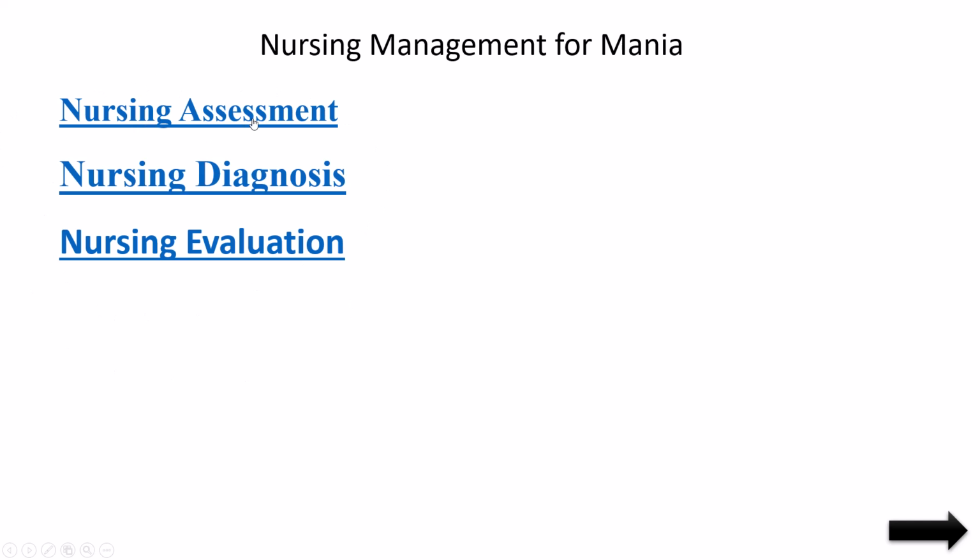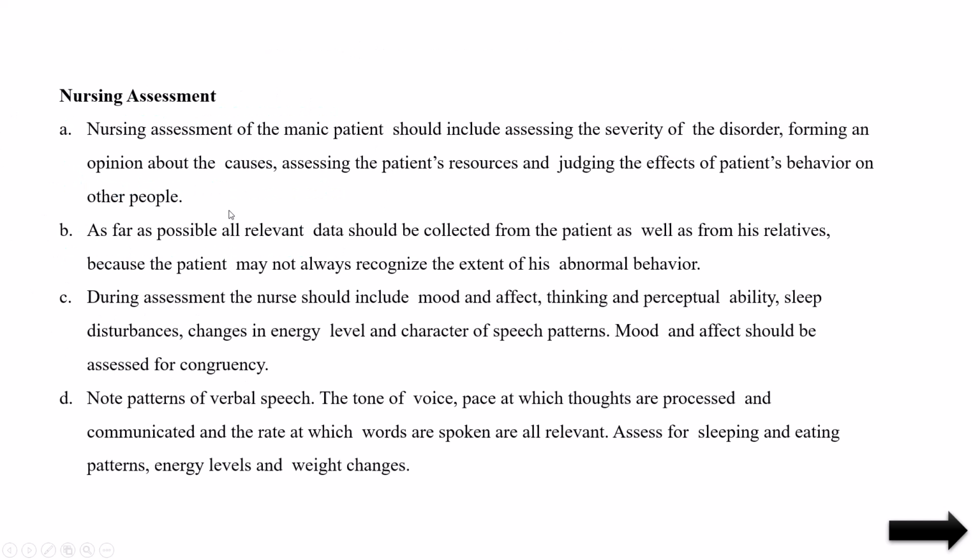First one is nursing assessment. The nurse has to assess what the condition is, what the signs and symptoms are, what his history is, and why it happened like this. All these things the nurse assesses by talking with the patient and their family members. Nursing assessment of manic patients should include assessing the severity of the disorder, forming an opinion about the cues, assessing the patient's resources, and judging the effects of the patient's behavior on other people. These are the signs and symptoms the nurse can assess by talking with the patient.